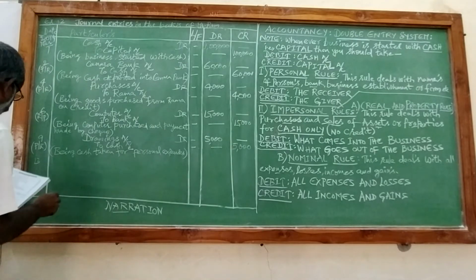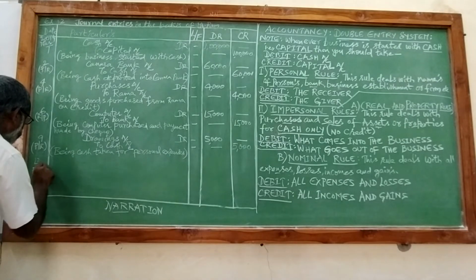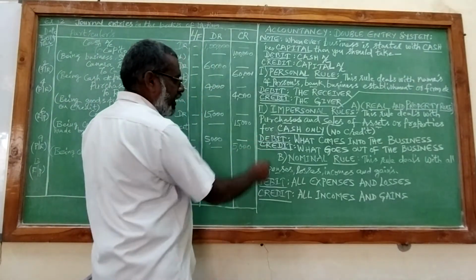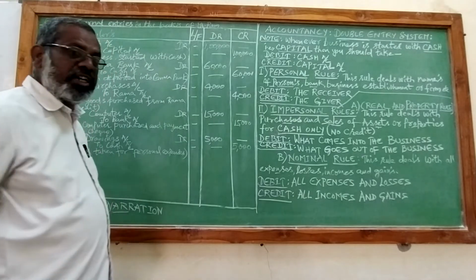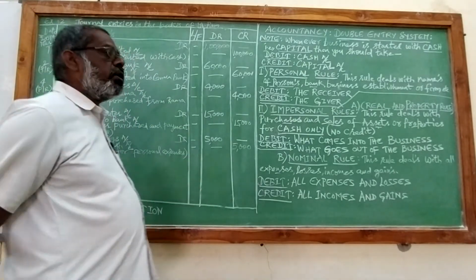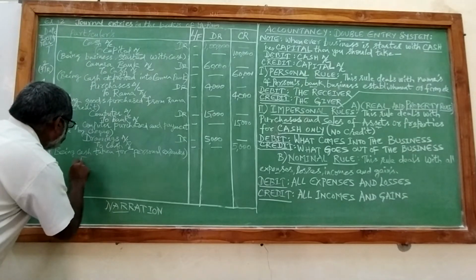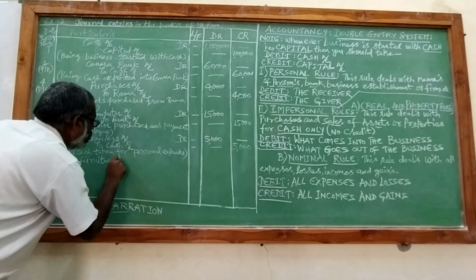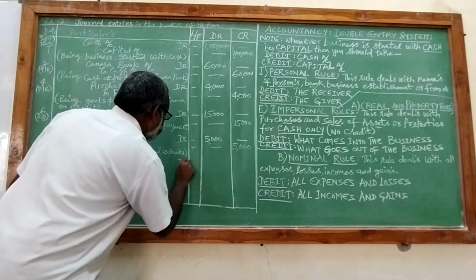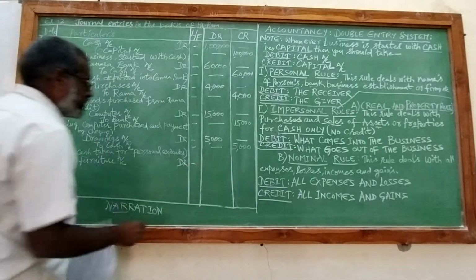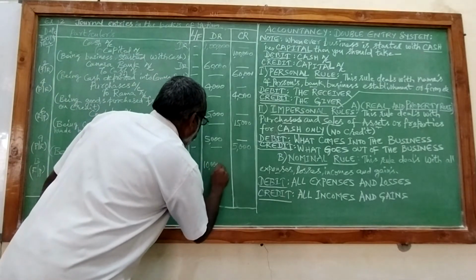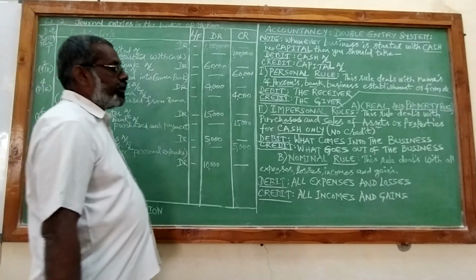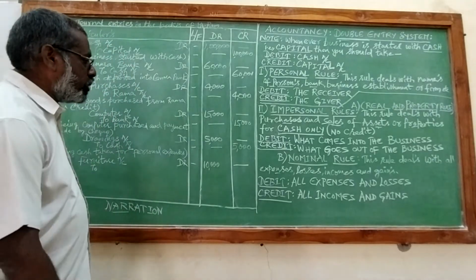March 13th. The formula is debit what comes into the business, credit what goes out of the business. So when you purchase furniture, what is coming into the business? It is furniture. It is 10,000. So what is going out of the business? It is cash, the universal medium of exchange, that is money.